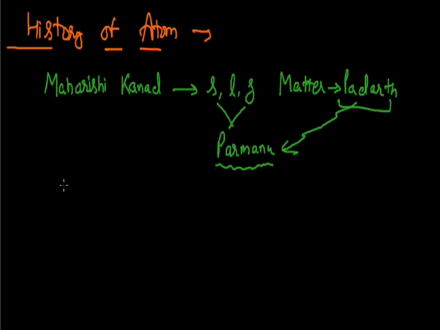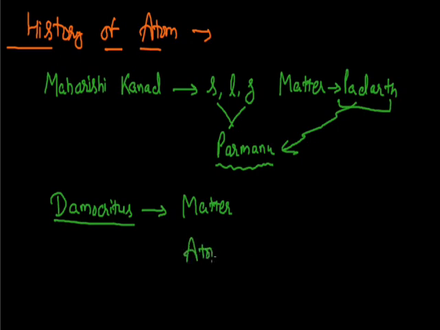Later on, a different Greek scientist came in the history, and the name was Democritus. Democritus supported the idea of Maharshi Kannad, and he also suggested that all kinds of matter are made up of one small indivisible unit which cannot be further subdivided, and since he was a Greek scientist, he named this small indivisible unit in his Greek language, and for this small indivisible unit he used the word atmos.